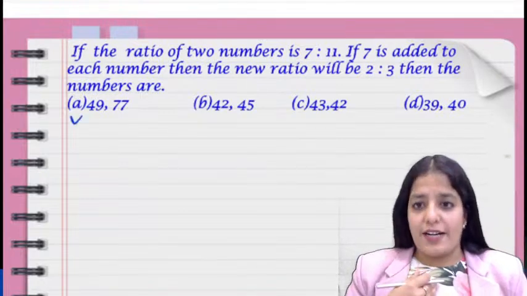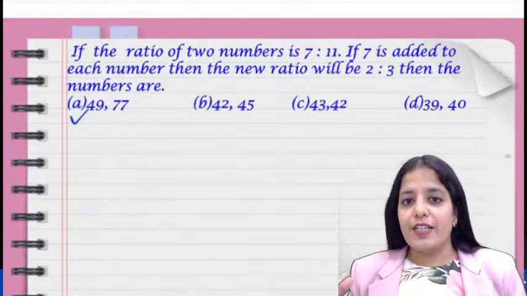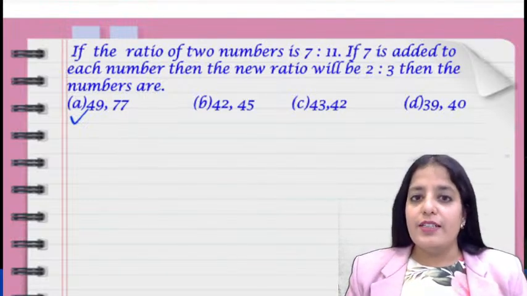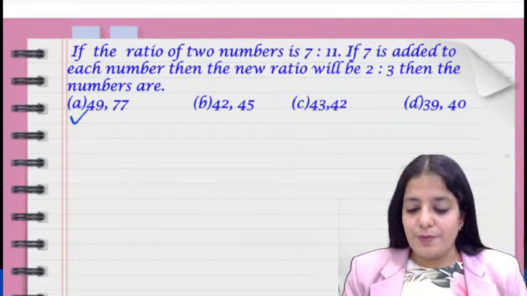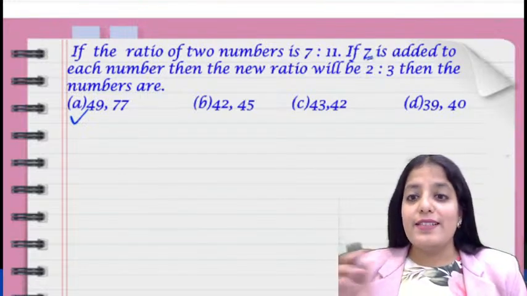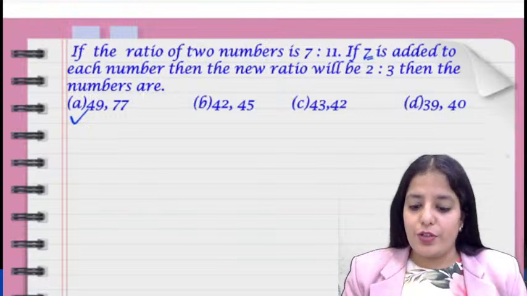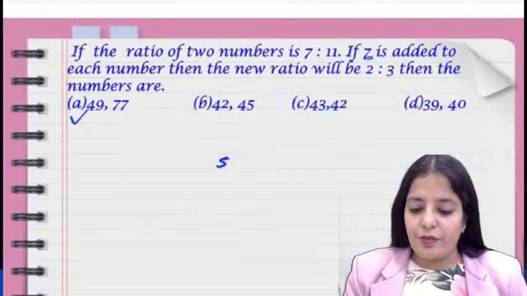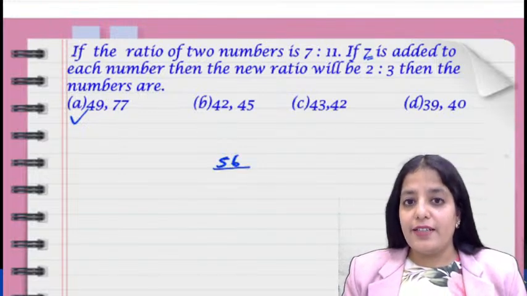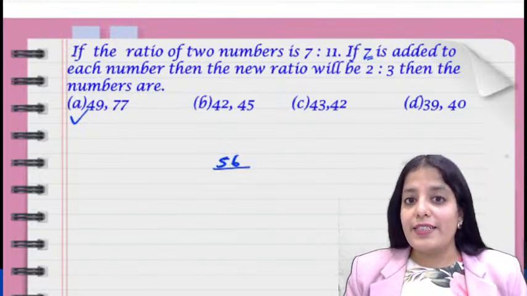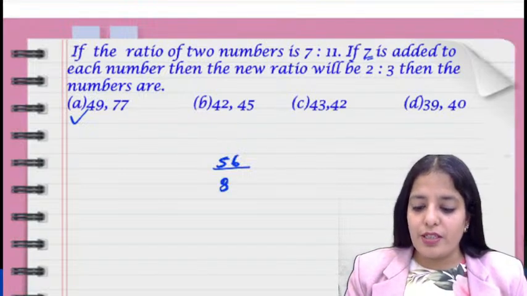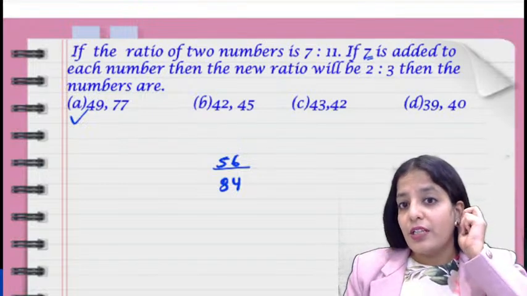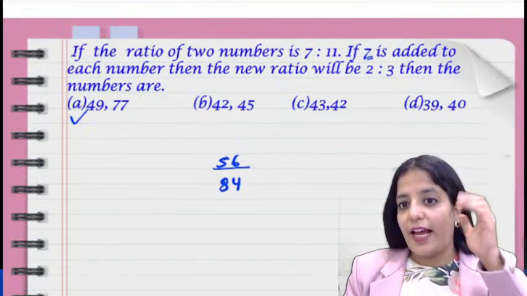But if you are not satisfied, we can solve it quickly and check whether our option is correct. If these are the original numbers, 7 is added to each number. So if I add 7 to 49, it becomes 56. And if I add 7 to 77, it becomes 84.